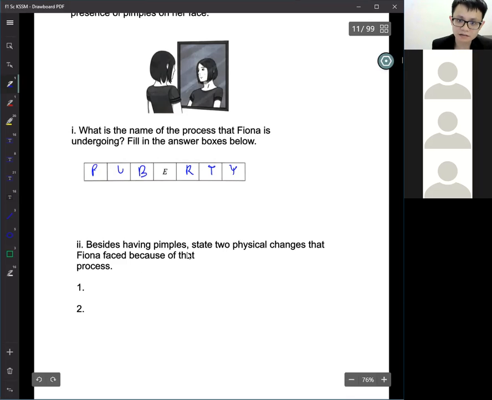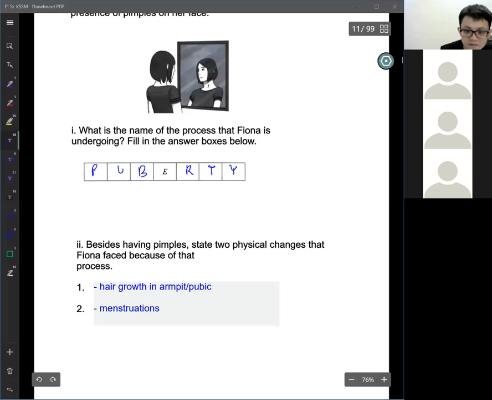Besides having pimples, state two other physical traits that Fiona found. Just now I already mentioned. Of course, the enlargement of the breast or hip, or hair growth in the armpit, correct or not? Your armpit starts to have hair, and also the pubic area, the private part for guy and girl. And menstruation for girls means having a period. But in science we don't call it period, we call it menstruation.